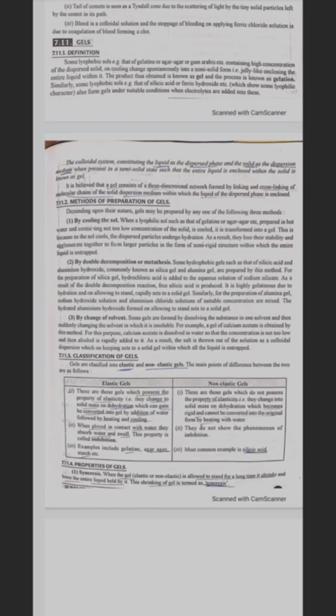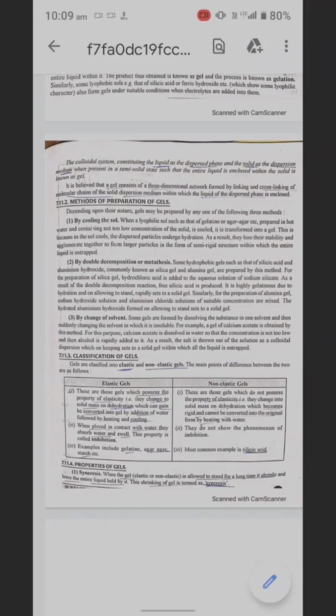Method of preparation of gel. Depending upon their nature, gel may be prepared by any one of the following three methods. First, by cooling the sol of a lyophilic sol. Some hydrophobic gels such as that of silicic acid and aluminum hydroxide, commonly known as silica gel and alumina gel, are prepared by this method. For the preparation of silica gel, hydrochloric acid is added to the aqueous solution of sodium silicate.